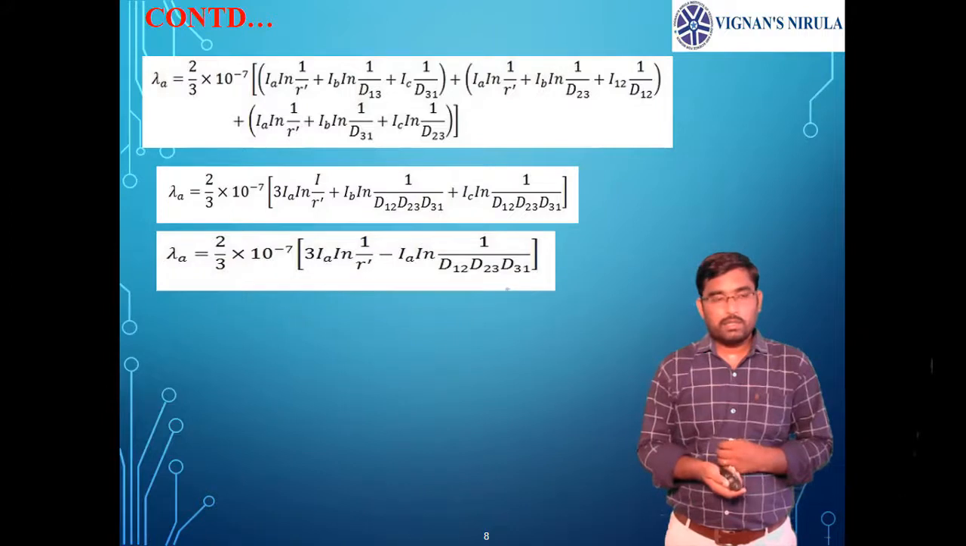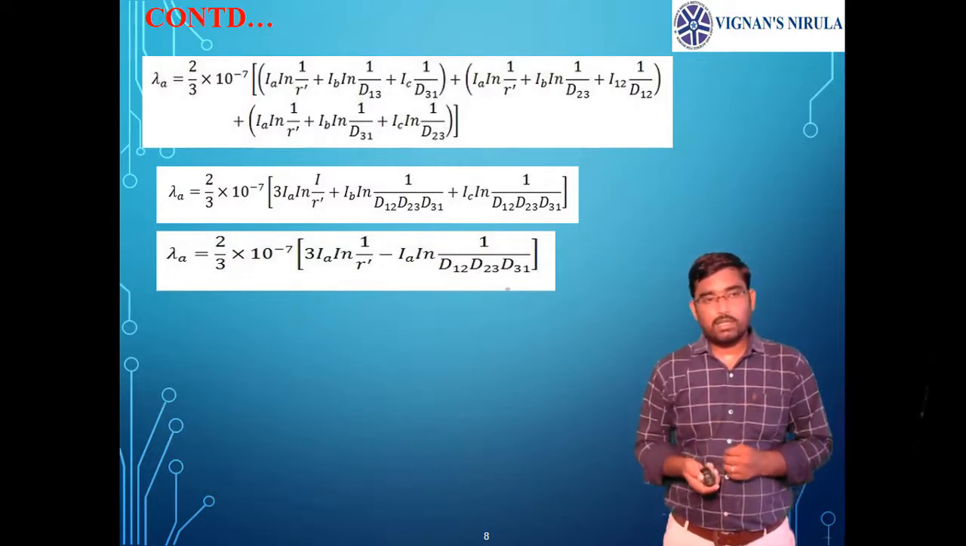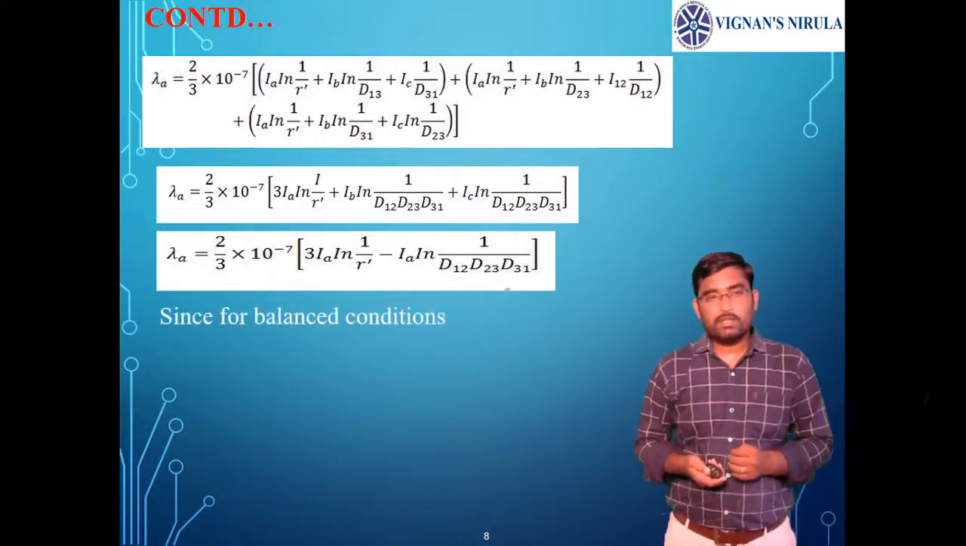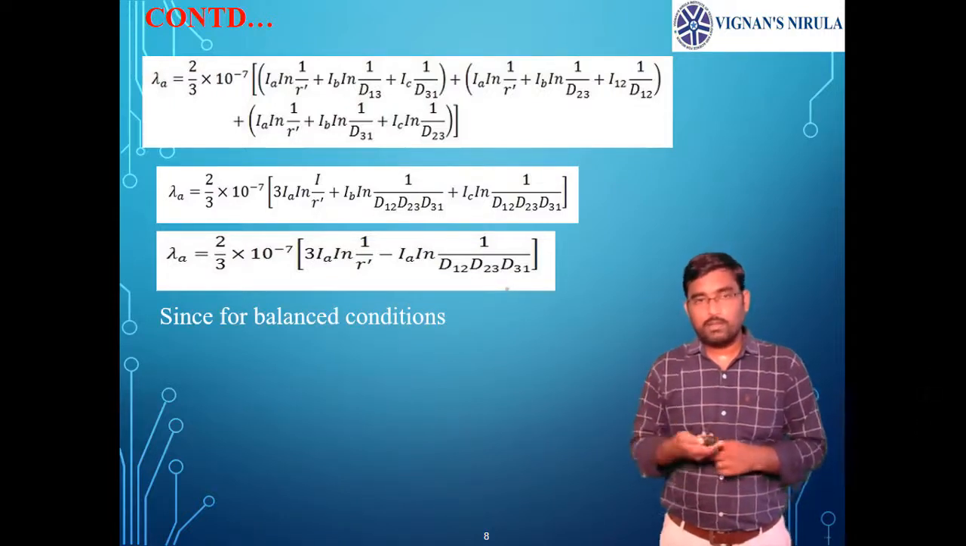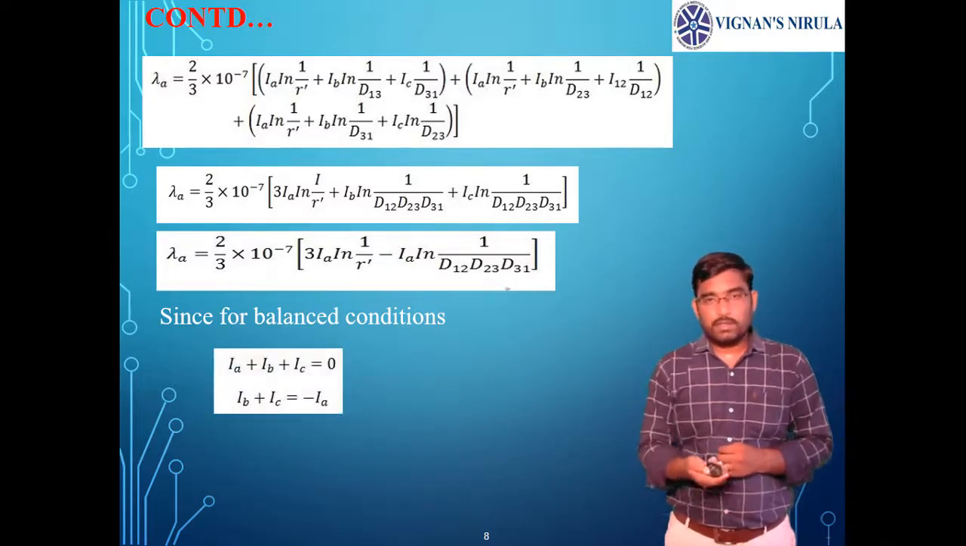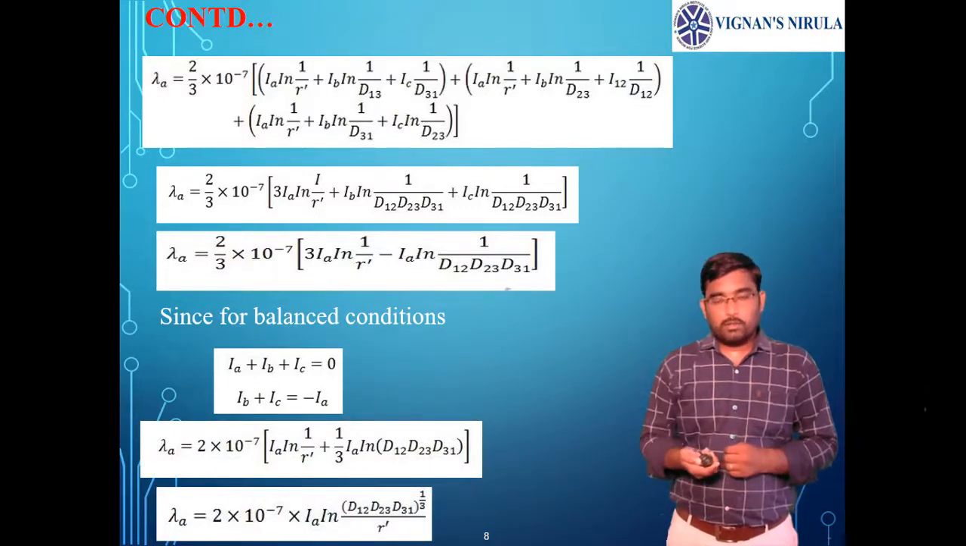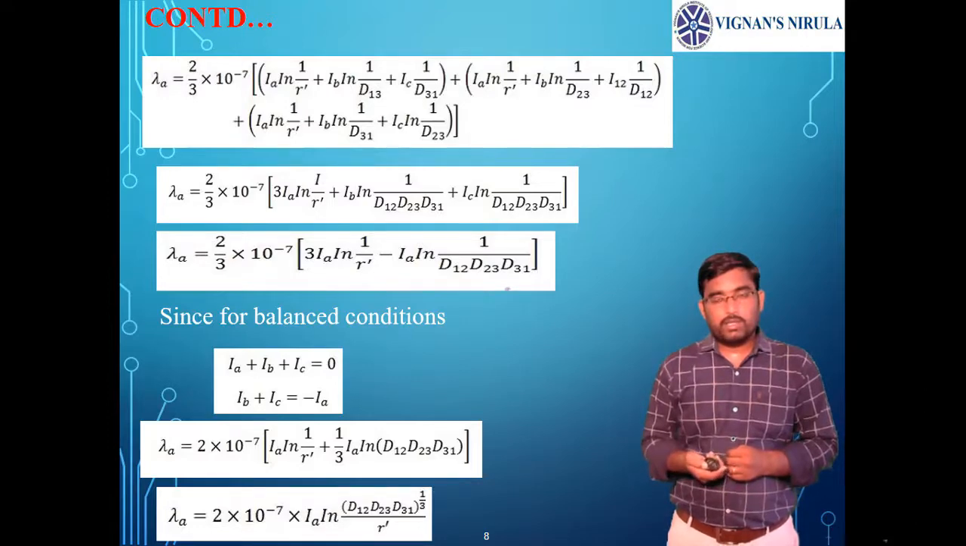By keeping that here, the equation becomes psi A equals 2 by 3 into 10 power minus 7 into 3 Ia ln of 1 by r dash minus Ia into ln of 1 by d12, d23, d31. By simplifying this, we can write ln of A minus ln of B as ln of A by B. Of course, this balanced condition is taken in the previous step. Now psi A is 2 into 10 power minus 7 into Ia into ln of 1 by r dash plus 1 by 3 into Ia into ln of d12, d23, d31.